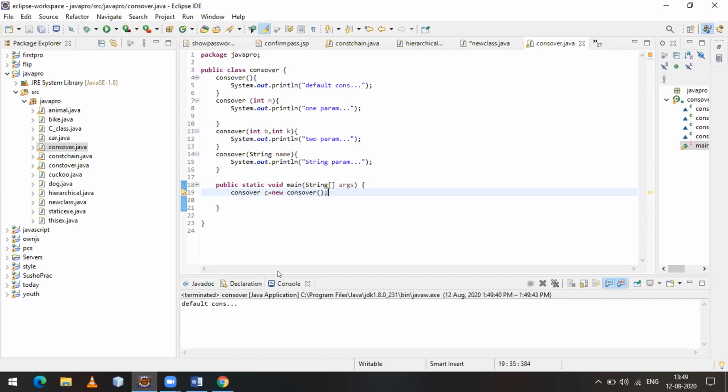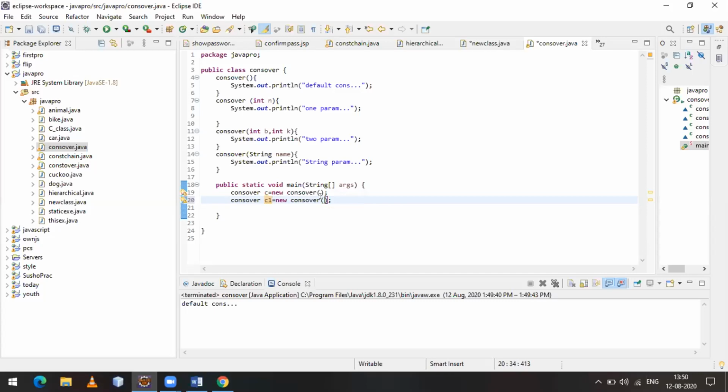If you want to access the second constructor, which has only one integer type of parameter, you have to pass a value. See, I named this object C1. We have to pass the value to identify which constructor is to be called.